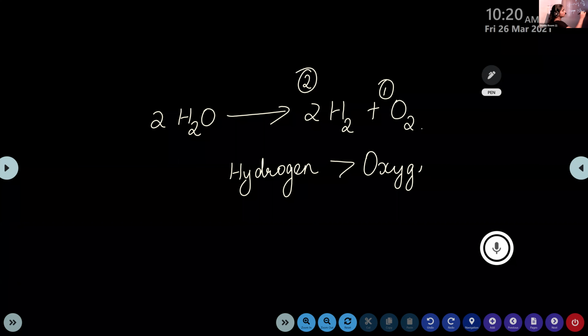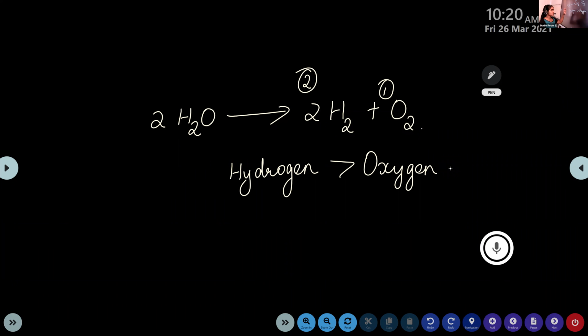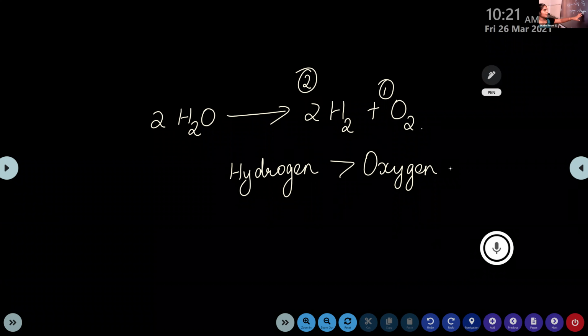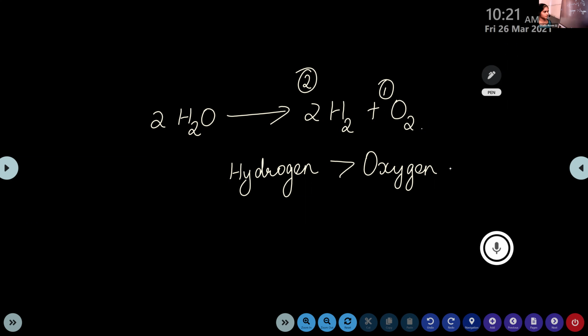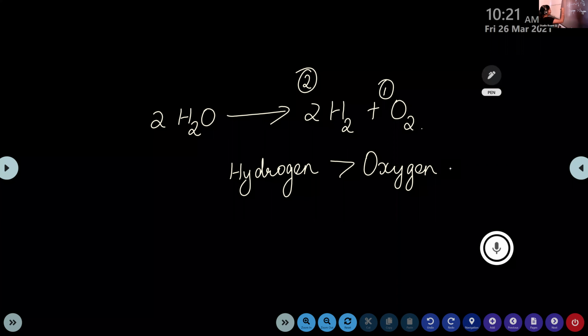So the volume of gas collected in both the test tubes is not the same. The gas collected in the test tube of hydrogen is more compared to that of oxygen. It's just double the amount of oxygen. Clear? So you can write this equation.